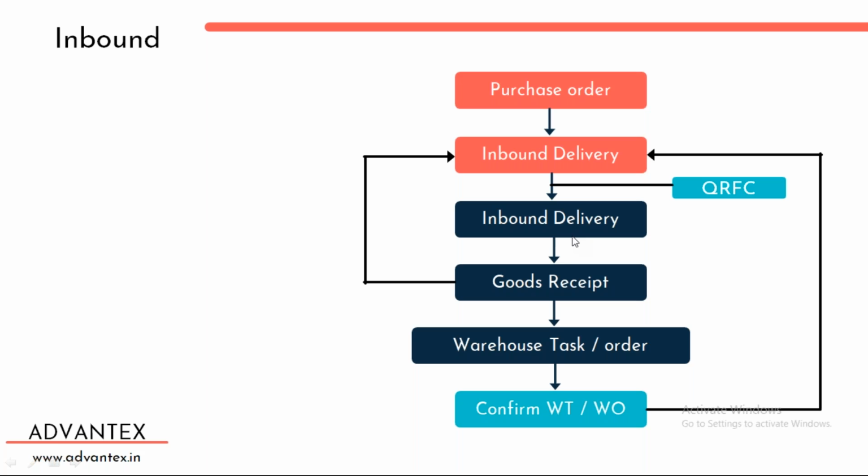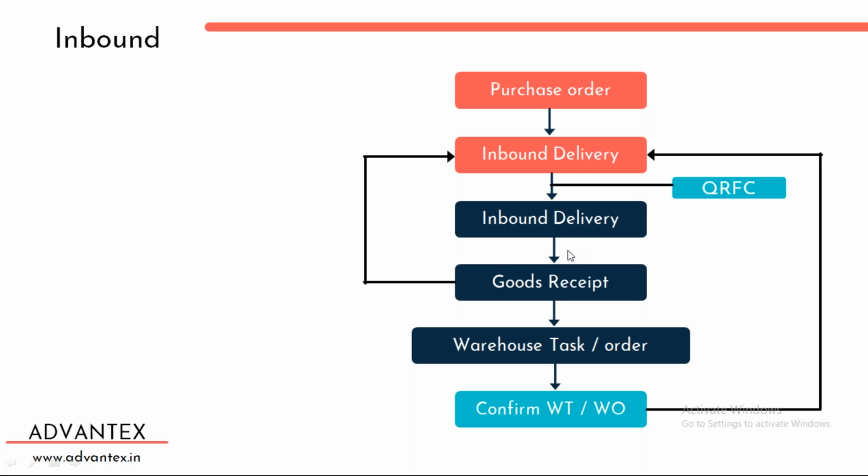Once the goods receipt is complete, stock is available in your system as well as in your premises. After that, we need to identify where this material is to be placed. I have a warehouse with 200 racks, so I need to identify where this material is to be placed.